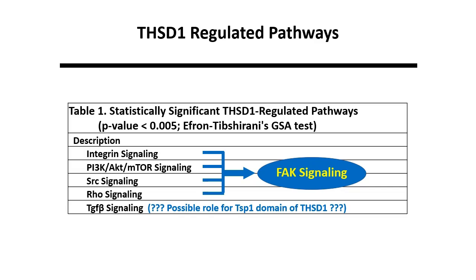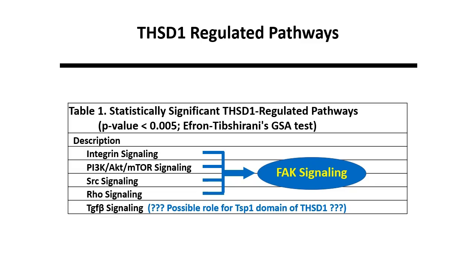Specifically, multiple extracellular cytokines, as well as endocrine signals, signal through FAK, whereas downstream targets are additional signaling pathways that include SRC, RHO, and PI3K, AKT, and mTOR signaling. In addition, TGF-beta signaling is impacted by THSD1 loss. Although the precise reason for this dysregulation remains unknown, THSD1 contains an extracellular TSP1 domain. In other proteins, this domain has been shown to bind TGF-beta as well as beta integrins.